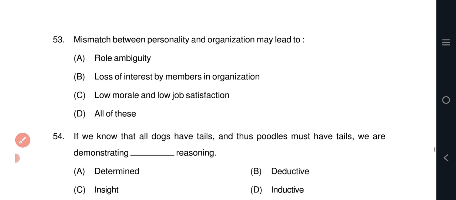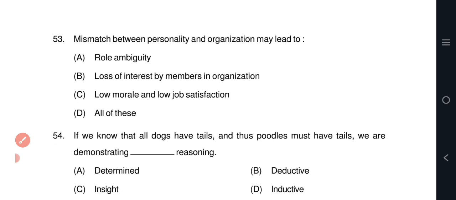Question number 53. Mismatch between personality and organization may lead to option D, all of these. Question number 54. If you know that all dogs have tails and that poodles are dogs, so poodles must have tails, we are demonstrating dash reasoning.